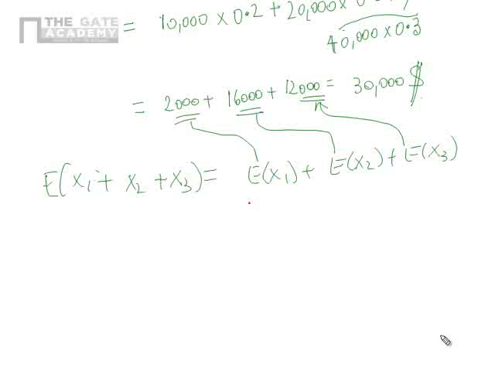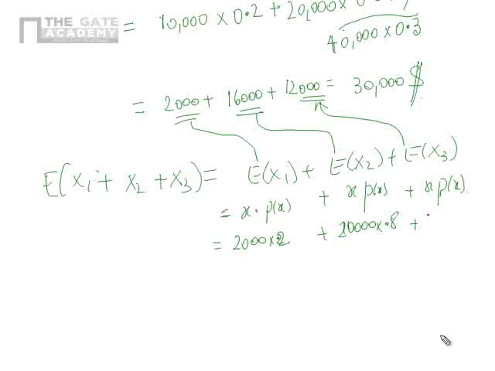E of x is nothing but x into p of x, so the expected value is 2000 into 0.2, plus 20,000 into 0.8, plus 40,000 into 0.3.